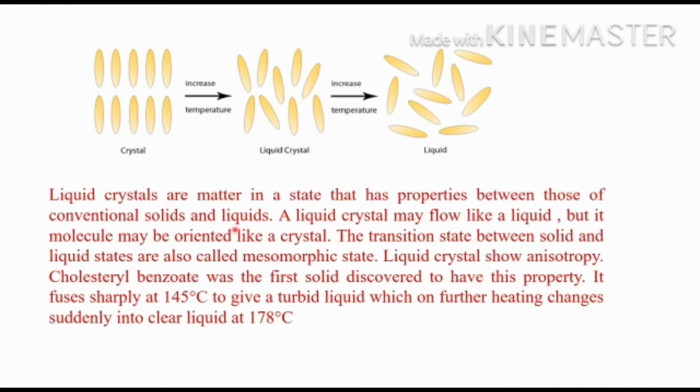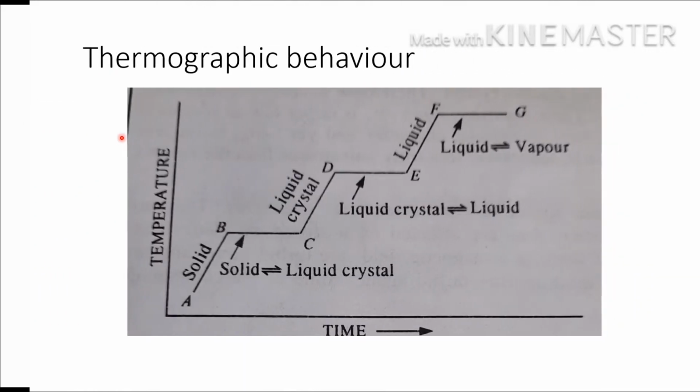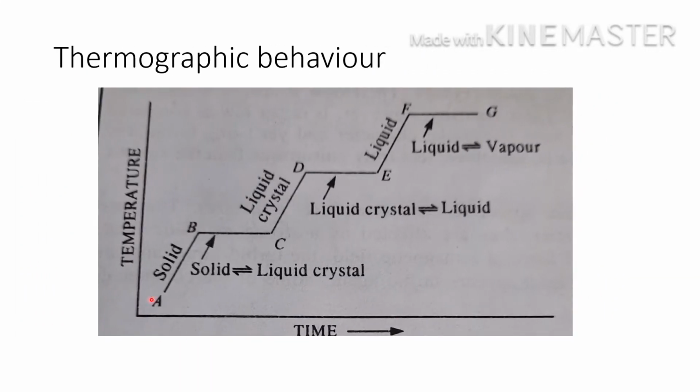This type of phase, or mesomorphic phase, is known as liquid crystal. So this is the thermographic behavior. First we take the solid, then plot a time-temperature graph. We increase the temperature. As the time increases, the solid changes into liquid crystal, then to liquid, then it goes to the vapor phase. Now we will discuss the thermographic behavior of solids.